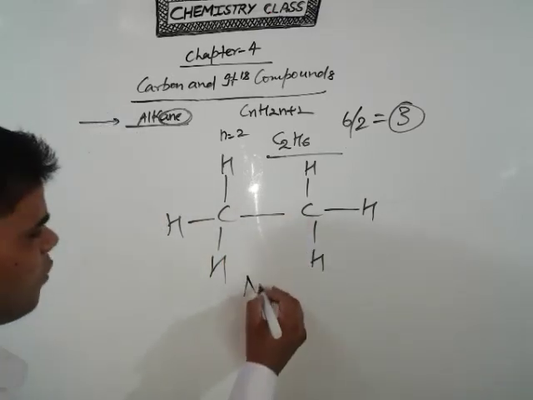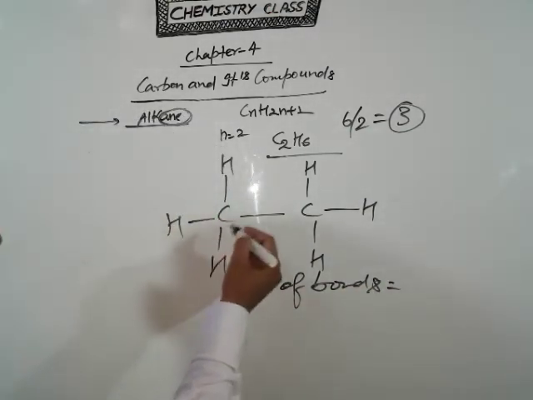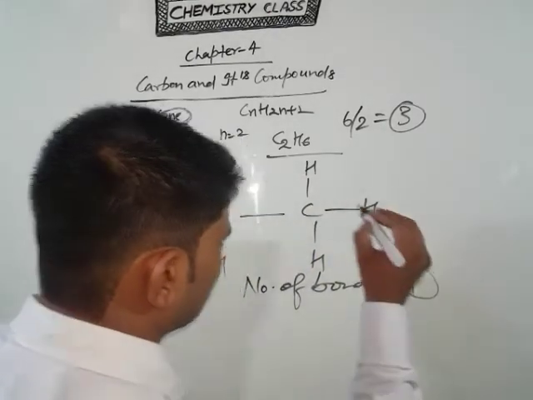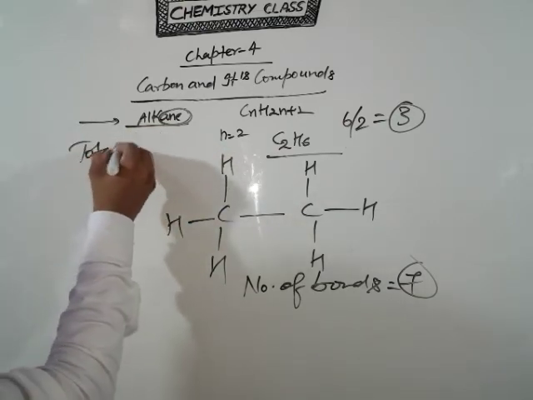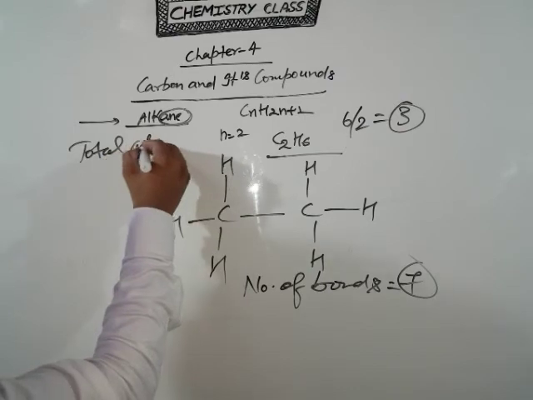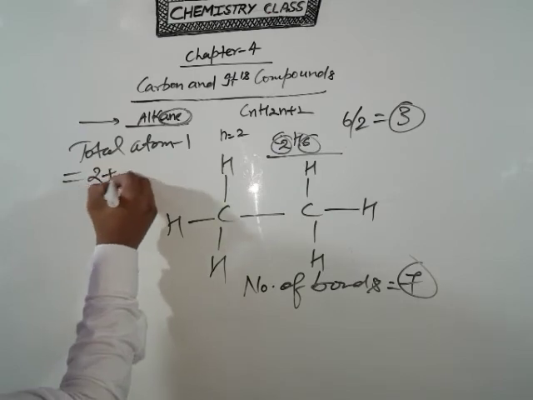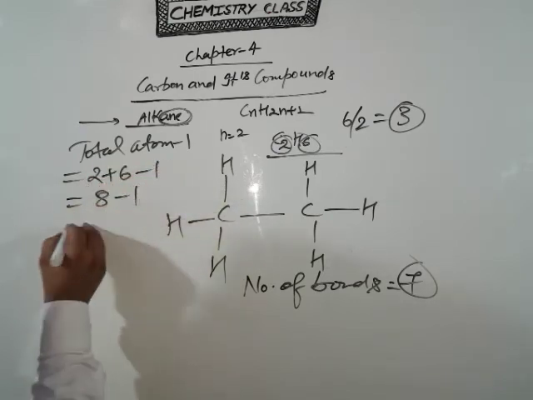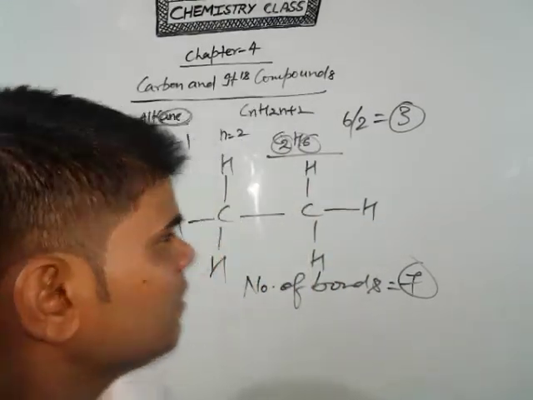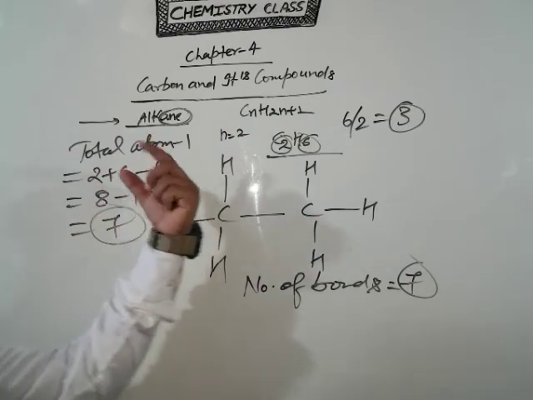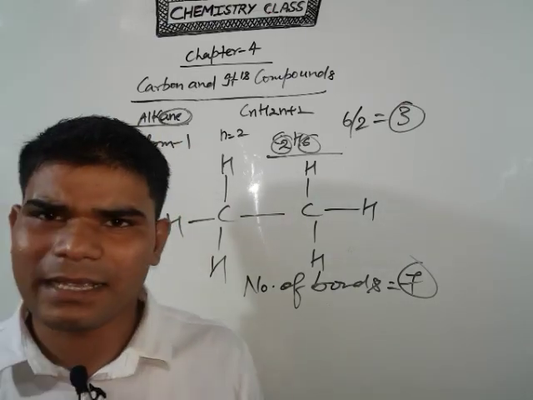Clear? And the total number of bonds: first count all the bonds, 1, 2, 3, 4, 5, 6 and 7. So the total number of bonds is 7. Clear? For alkanes, remember one trick for counting the number of bonds: total atoms minus 1. So total atoms minus how much? 2 plus 6, and minus 1, it will come 8 minus 1. So the answer is 7. So without the structure, you can find the number of bonds with the help of this formula. Clear? But it is valid only for alkanes.